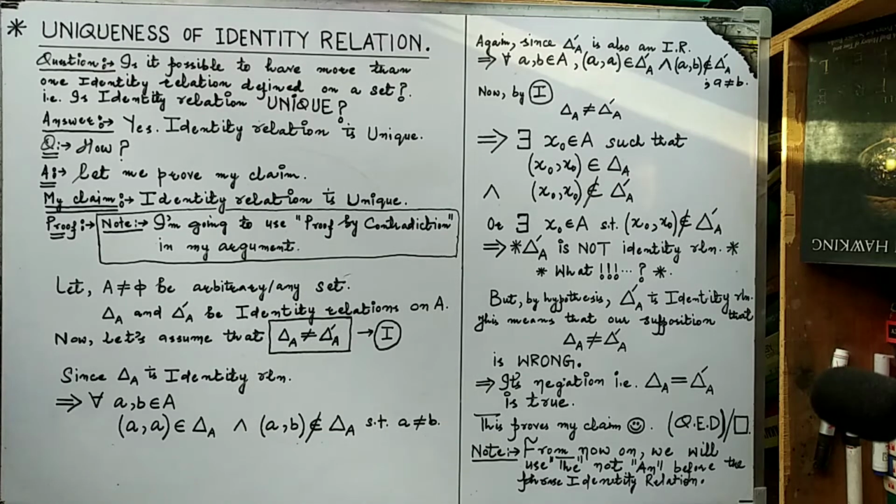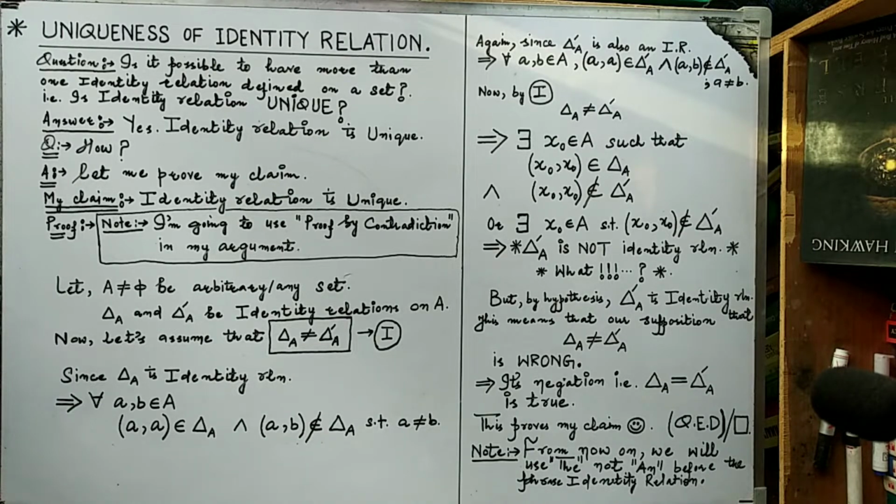First of all, my claim is that the identity relation on any non-empty set is unique. That is, you cannot have more than one identity relation defined on a given non-empty set A. Before proving my claim, note down that in my proof, I am going to use one of the proof techniques, which is known by the name of proof by contradiction.